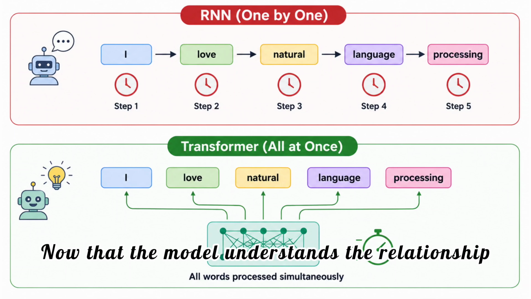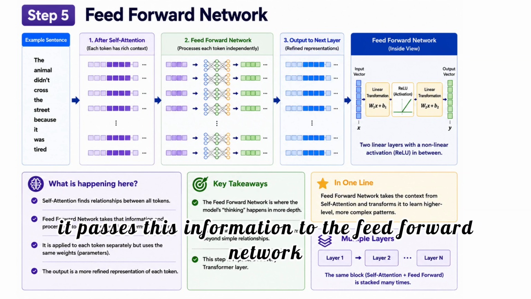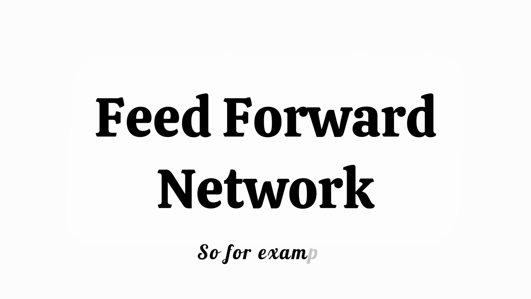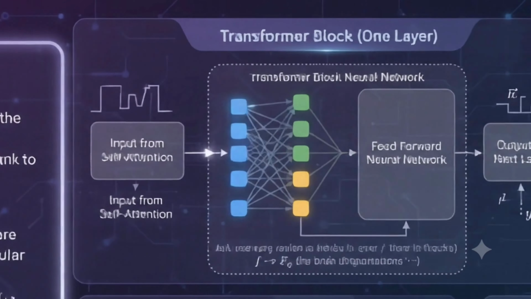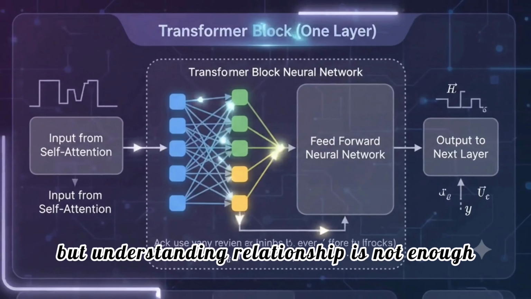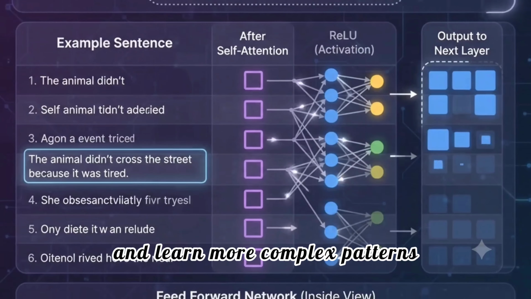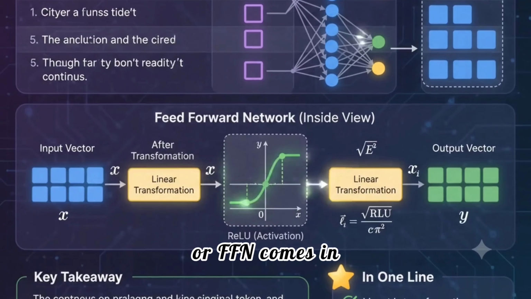Now that the model understands the relationship between all the words, it passes this information to the feed-forward network, where the information is processed further before predicting the next word. So, for example, it understood that the word "it" refers to "animal", but understanding relationships is not enough. Now the model needs to process this information further and learn more complex patterns. So this is where the feed-forward network, or FFN, comes in.